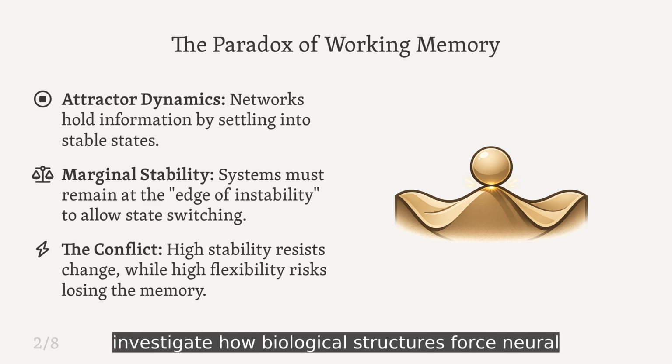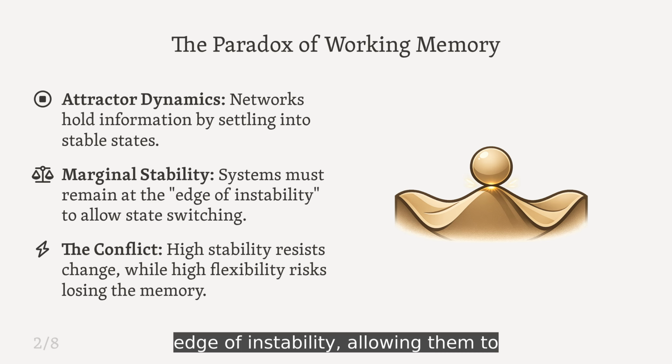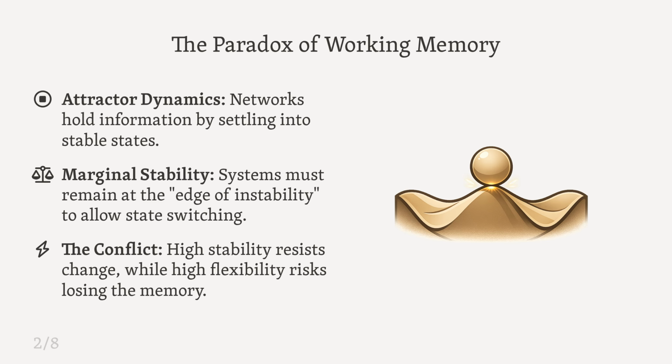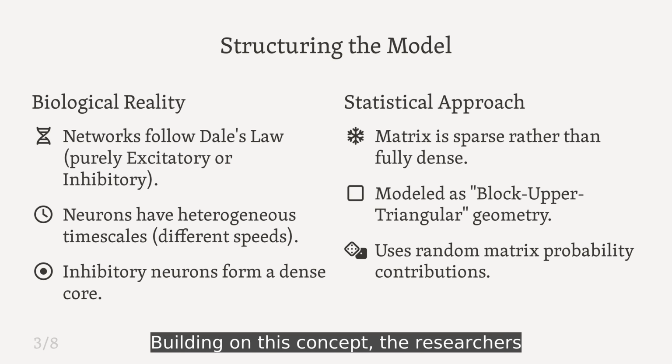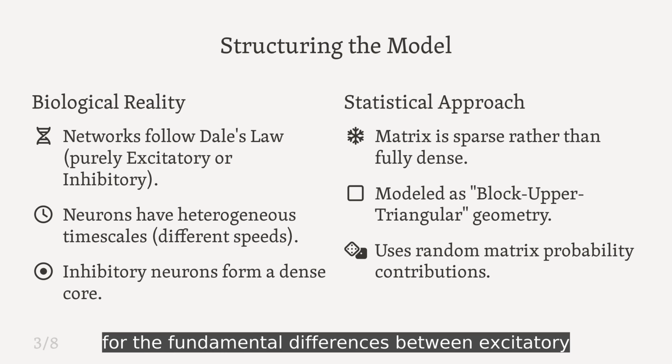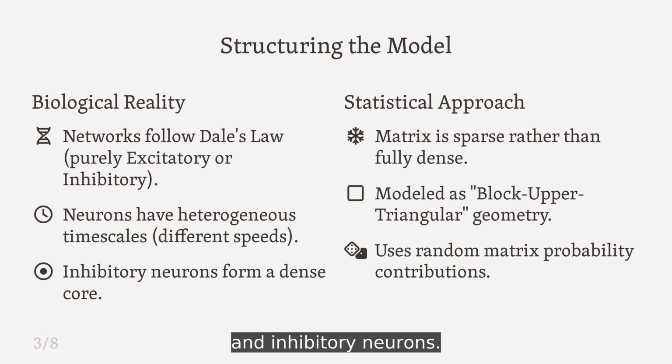The authors investigate how biological structures force neural networks to sit right on the edge of instability, allowing them to hold data without getting stuck. Building on this concept, the researchers observe that trained recurrent neural networks are not random, they develop specific structural features. They model this using a sparse Jacobian matrix that accounts for the fundamental differences between excitatory and inhibitory neurons.